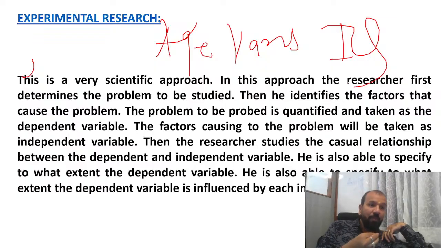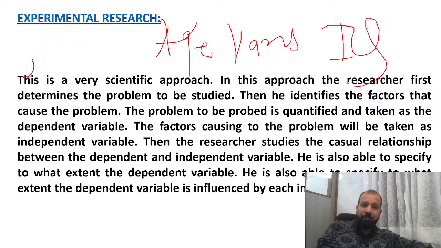So whenever you are framing the hypothesis and you want to prove whether your hypothesis is correct or incorrect, it's a very scientific approach. In this approach, the researcher first determines the problem to be studied. Then the researcher identifies the factors that cause the problem. Then you have to understand what are the factors affecting the variables. The problem to be proved is quantified and taken as the dependent variable. The factors causing the problem will be taken as independent variables.